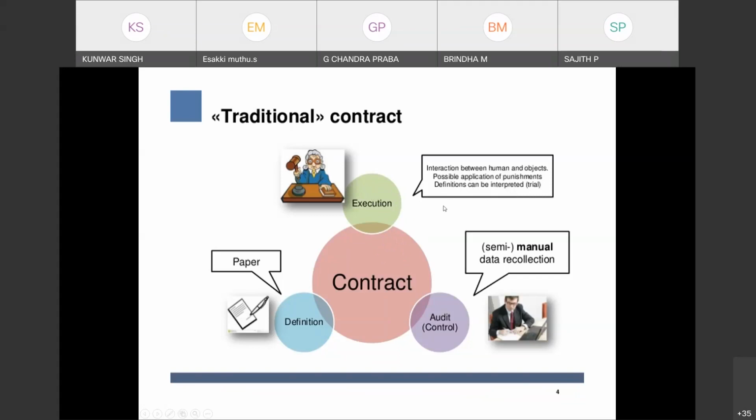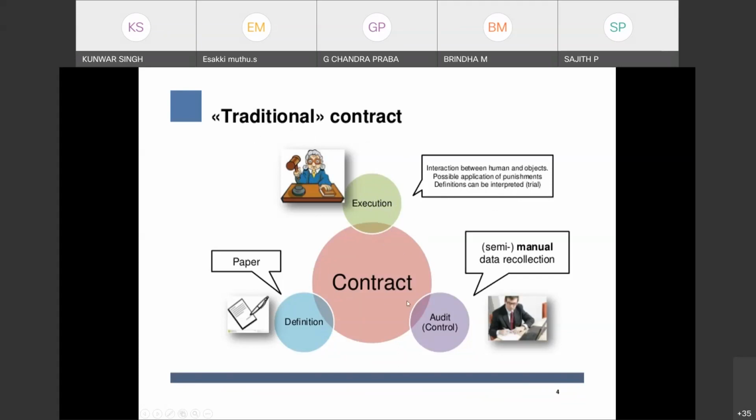The final interpretation will be by the court, and there is a judge. If some party makes the wrong interpretation, he may be punished. This is what happens in the centralized system, in the traditional contract.